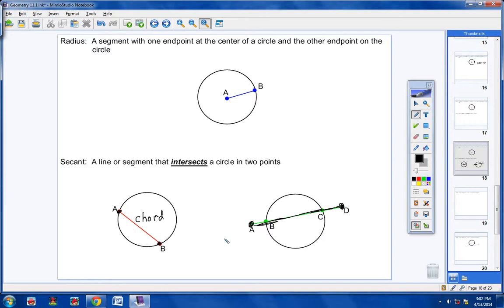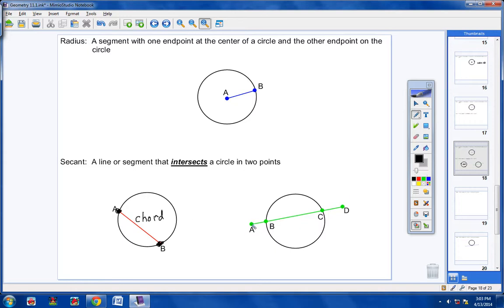So let me say that again. A secant is a line or a segment that intersects a circle in 2 points. Okay? Intersects, being very careful. I mean, technically you could say that this line segment right here is intersecting the circle in 2 places, and I would have no problem with that, even if you called it a secant, but more specifically, it's a chord because the endpoints are resting right on the circle. But here we have a segment going all the way through the entire circle, so we would say segment AD is a secant line or a secant for the circle right here.